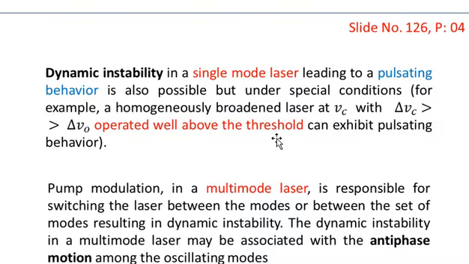and the laser is also operated well above the threshold, then such a laser can exhibit pulsating behavior.